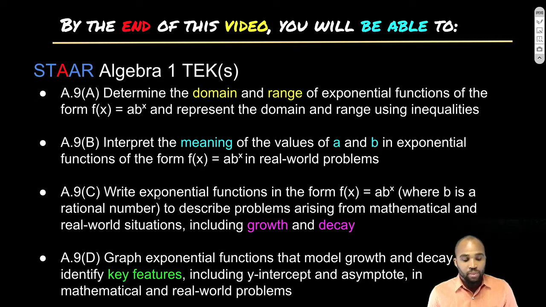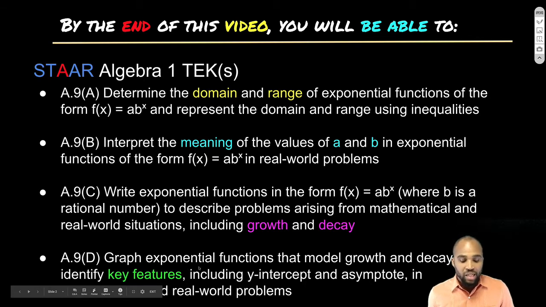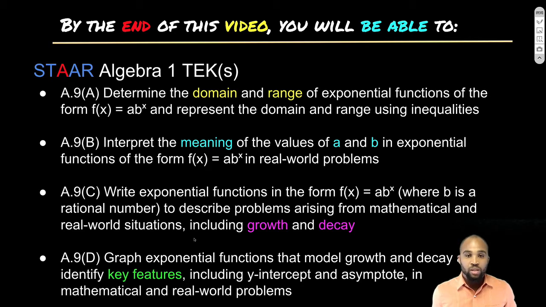Also, we're going to talk about writing exponential functions in this form, a b to the x, where b is a rational number, describing problems arising from growth and decay. So there's two types of problems you'll see with exponential growth problems and decay problems. And lastly, we're going to talk about some key features like y-intercept, asymptote, domain and range, as we mentioned a second ago. So let's jump into it because we got a lot to cover, as you can see.